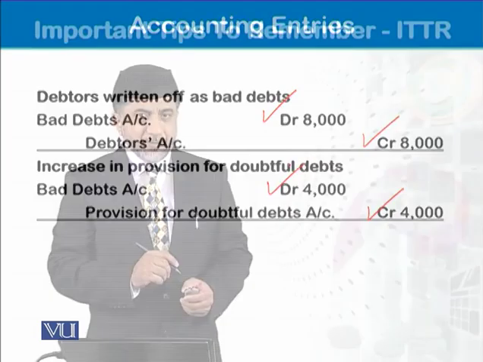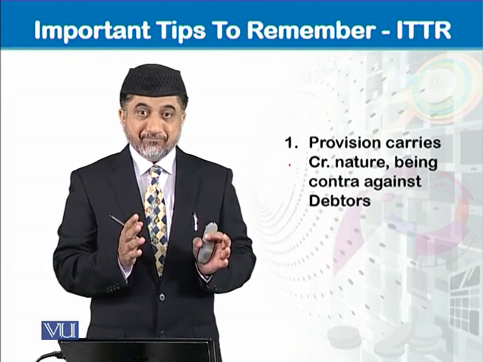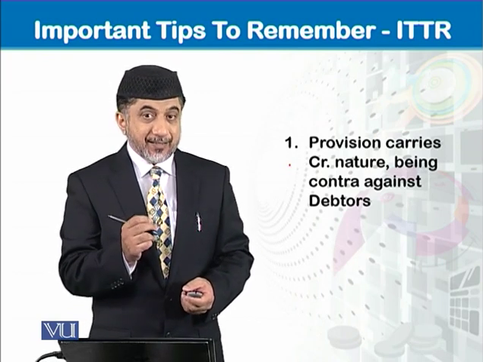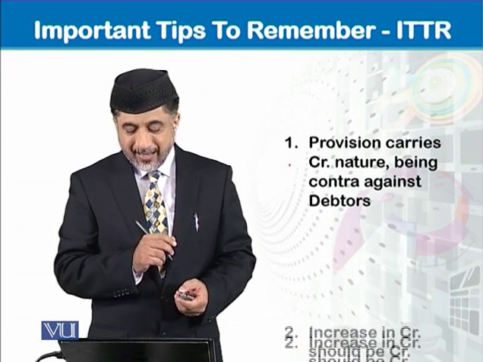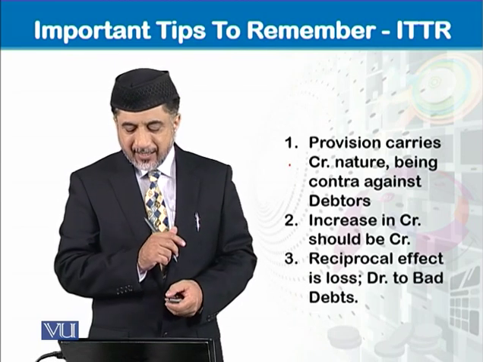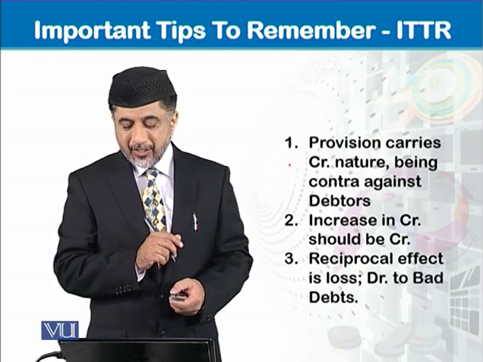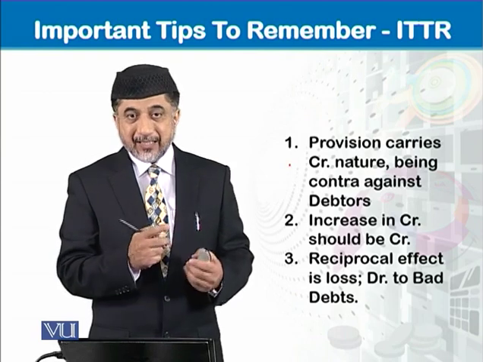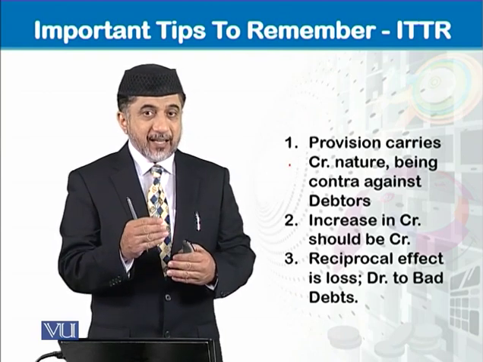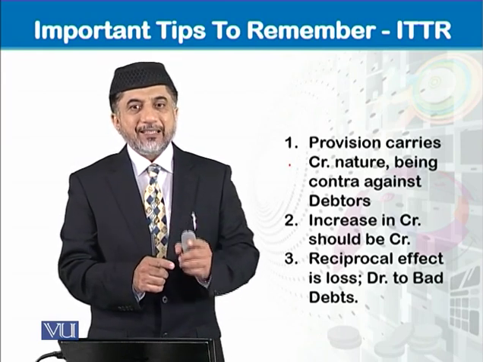So the important tips to remember in this module are: provision carries credit nature, and it is contra to the asset. Remember this, it will help you. An increase in a credit balance should be credited, and the reciprocal effect is a loss, which is the bad debt. Whenever there is an increase in provision, since provision is credit in nature, it should be credited, and its reciprocal effect should be debited to the bad debts account.